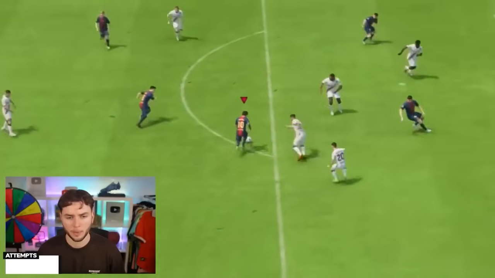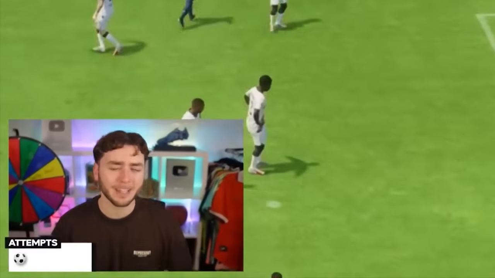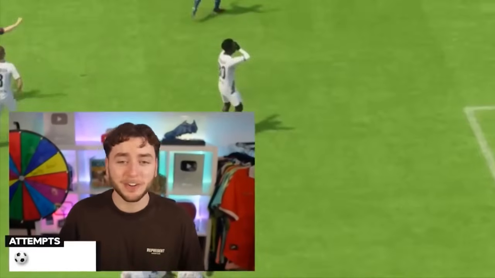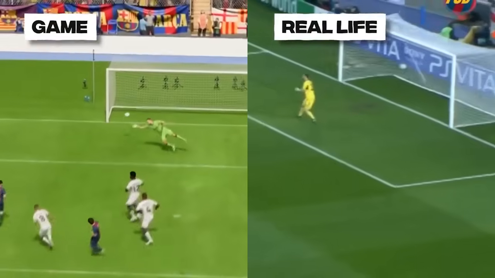Messi, cross pass 1. Pass 2. Bottom bins. Oh, it's not gone bottom. Technically, it's gone bottom bins. I don't know if I can take that. And after much closer inspection, it was a lot more similar to the real thing.